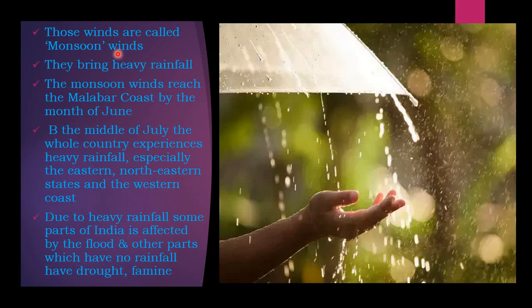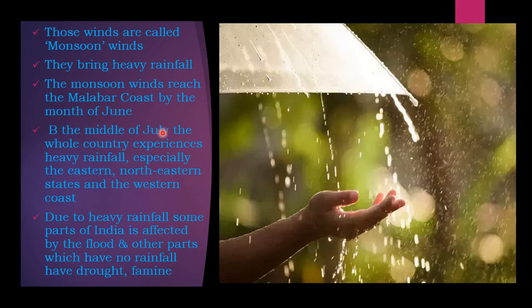They bring heavy rainfall. The monsoon winds reach the Malabar coast by the month of June. Of course, the winds bring a lot of rain, in the sense of heavy rains. When the winds reach the Malabar coast in June, the monsoon begins.